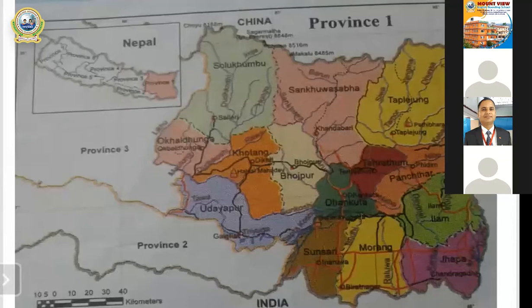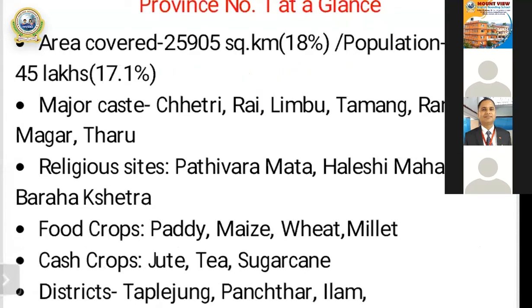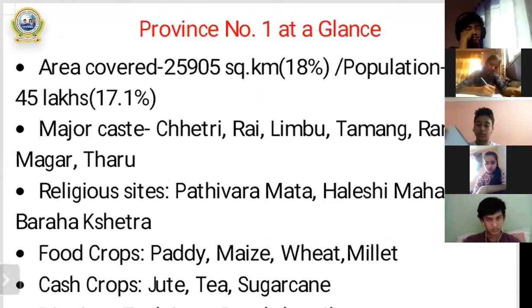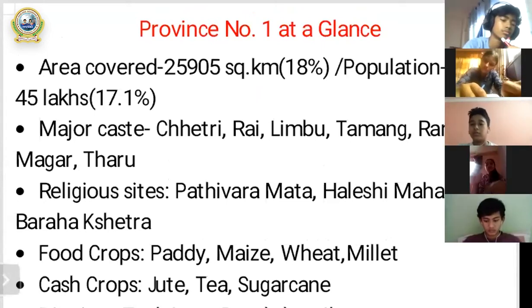After this map, on the next screen, I have mentioned some of the important points of province number 1, points that we should remember to know the overall concept of province number 1.